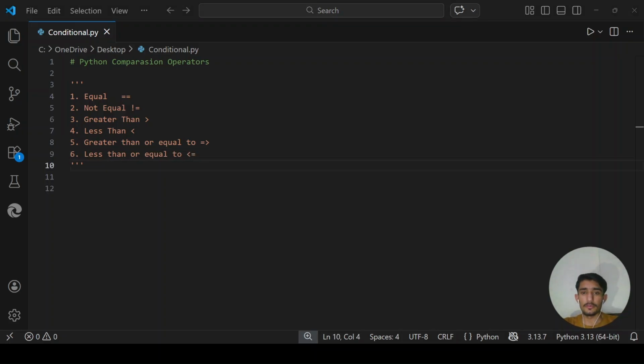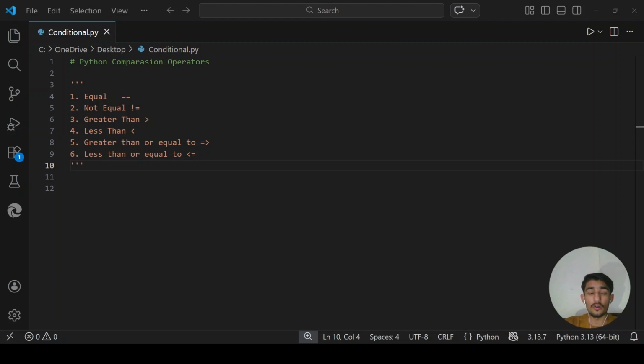Now, very important, look at the equal comparison. It is double equals, not single equals. If we want to compare two things, we use double equals. Single equals, like in the last video, we use for assigning something to a variable, like x equals 5. So we are assigning the value 5 to the variable x. You are giving a variable a value. Double equals means comparison; you are asking whether these two things are equal or not.